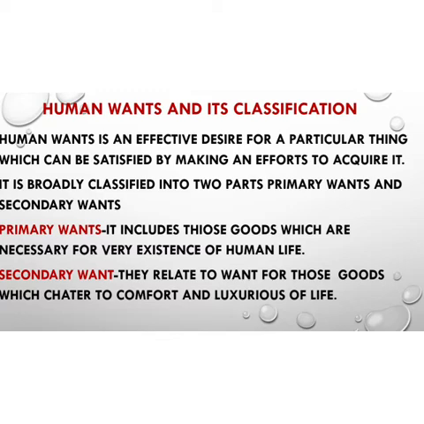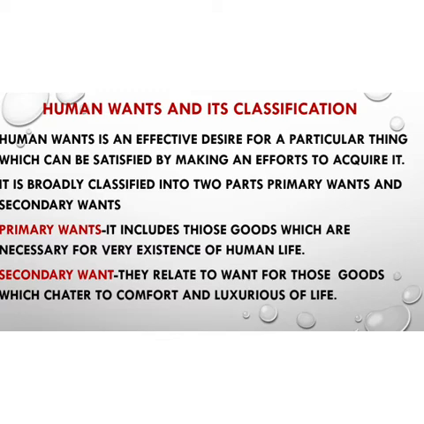Now, further, human wants are classified into two broad categories, primary wants and secondary wants. As you very well know, primary wants are related to the commodities of necessities, whereas secondary wants are related to the commodities of comforts and luxuries. Every man first satisfies his primary wants and he will move towards a secondary want only when his primary wants are fully satisfied.